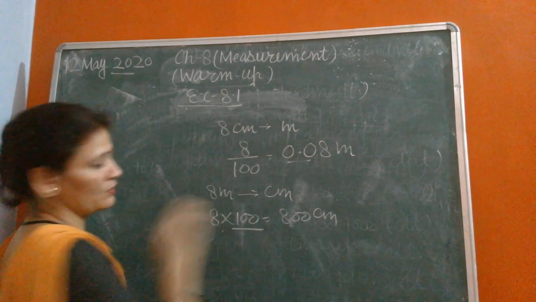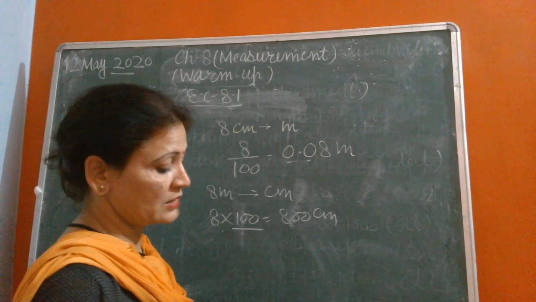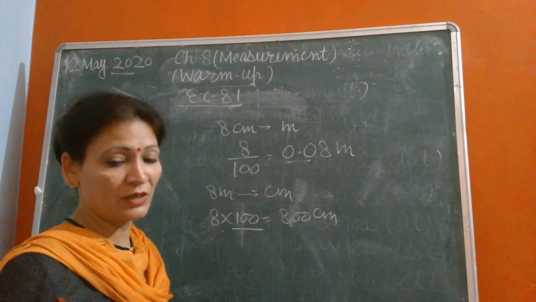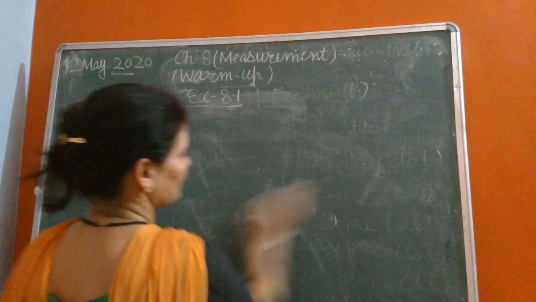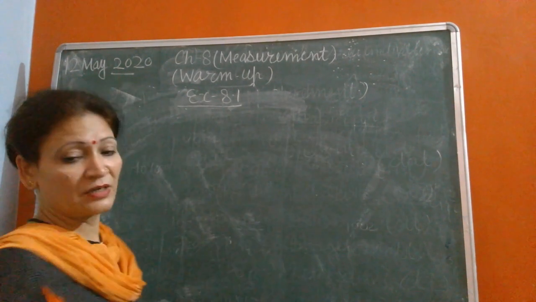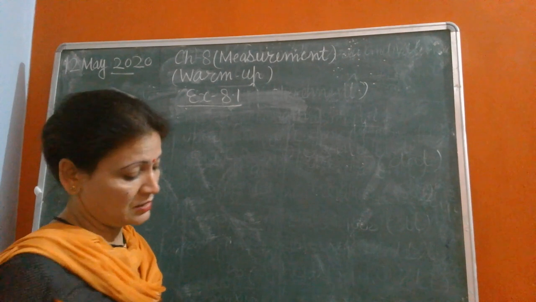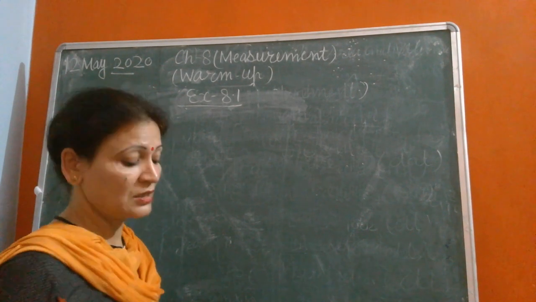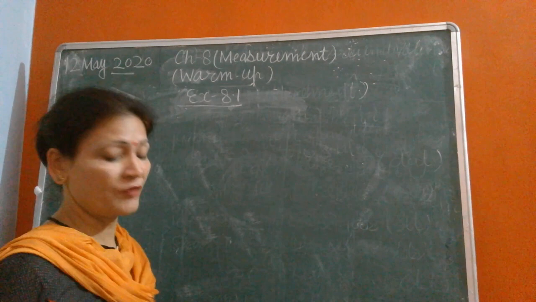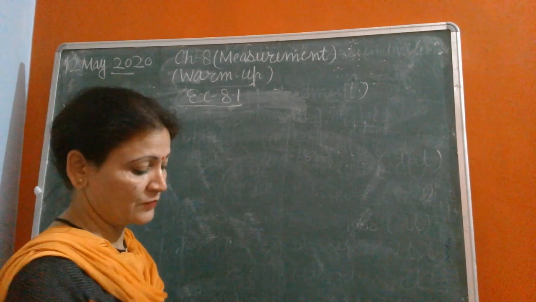Then we will multiply. Next, the standard measure of length is meter. The standard measure of weight is kilogram. The standard measure of capacity is liter.